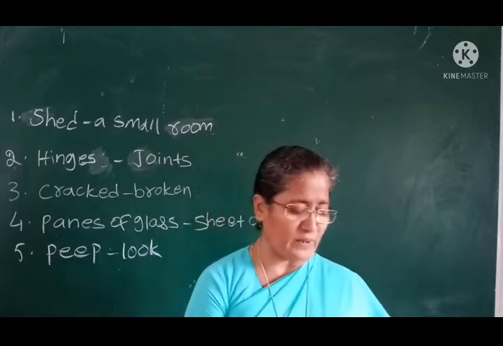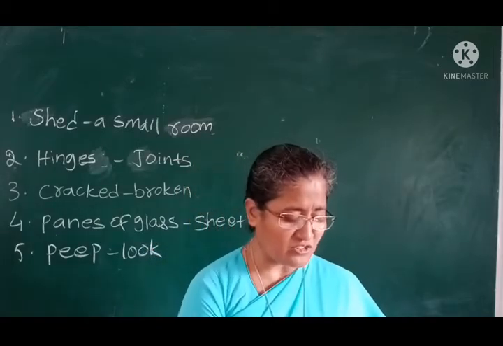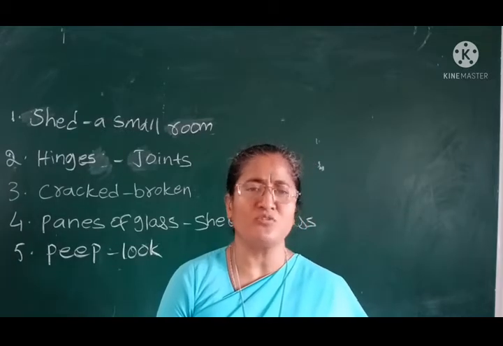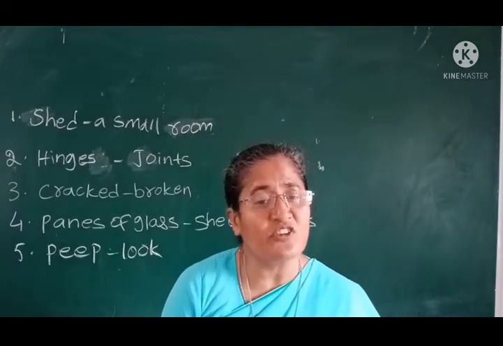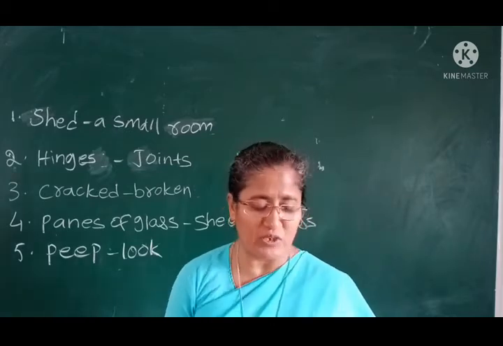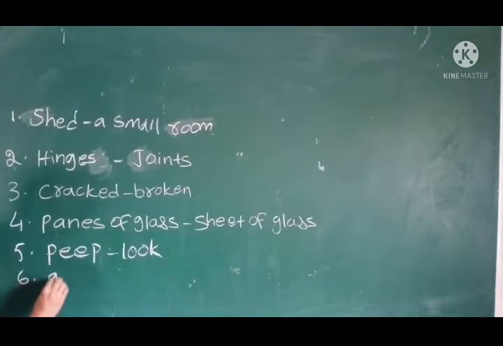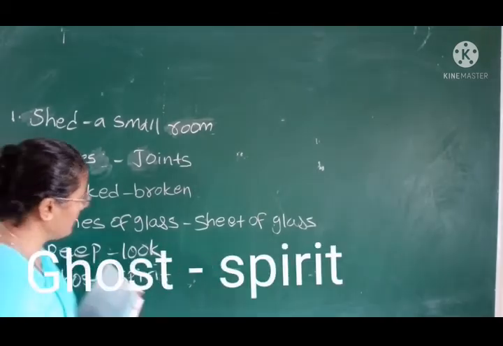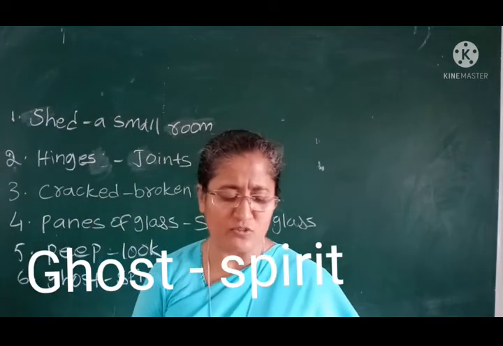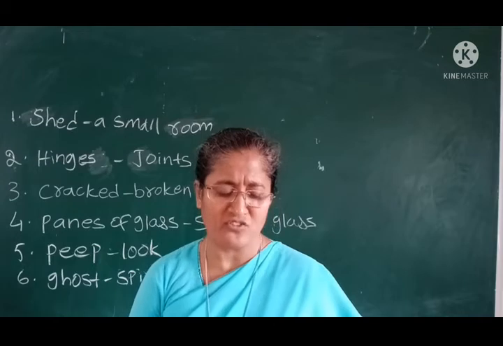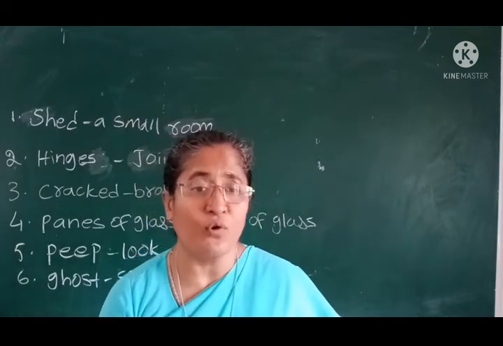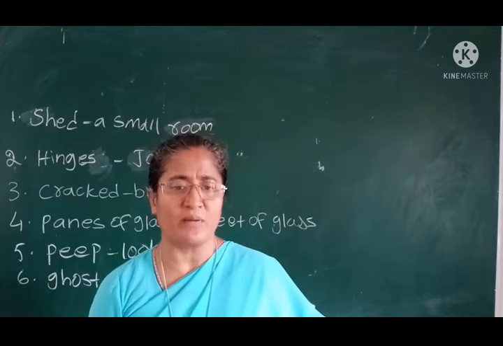So next, third part, this one we can see. My brother says that there is a ghost in the shed who hides under the rotten floorboard. So what is my brother telling? There is a spirit. Ghost means evil spirit. There is an evil spirit present in the shed who hides under the rotten floorboards. Usually it is hiding under the floor, where the benches and desks are kept, where woods are kept.